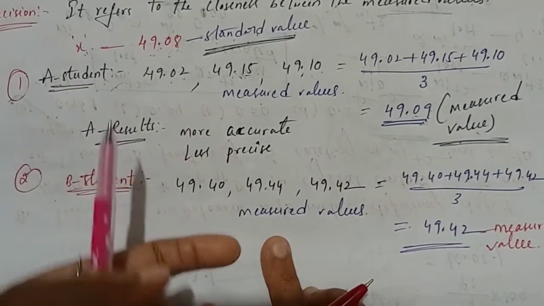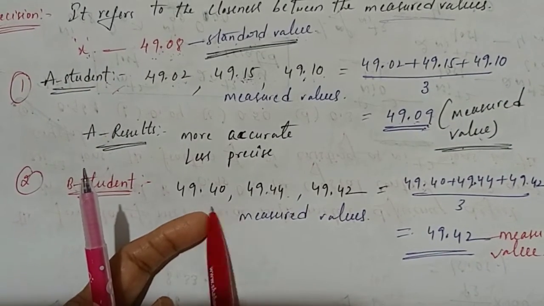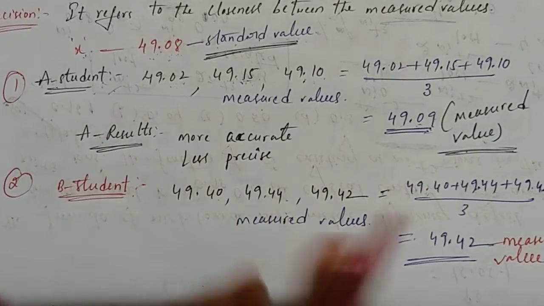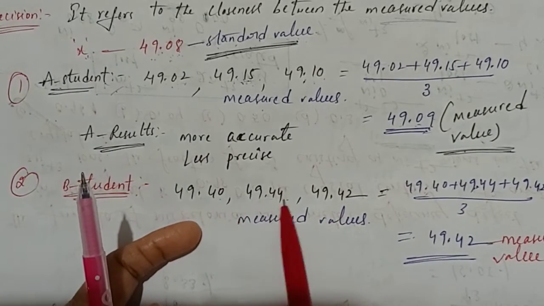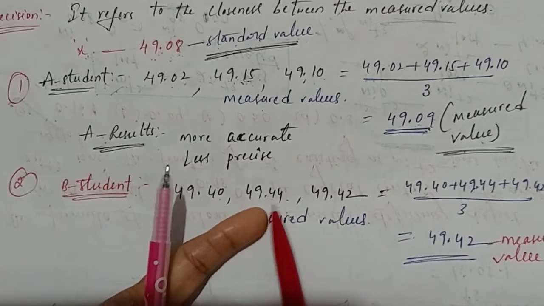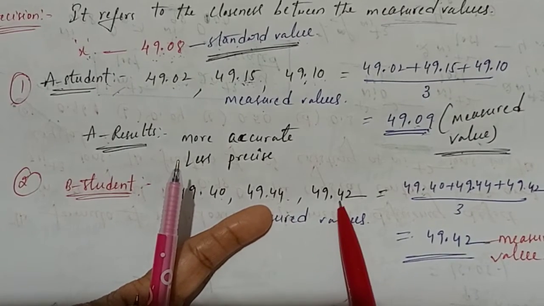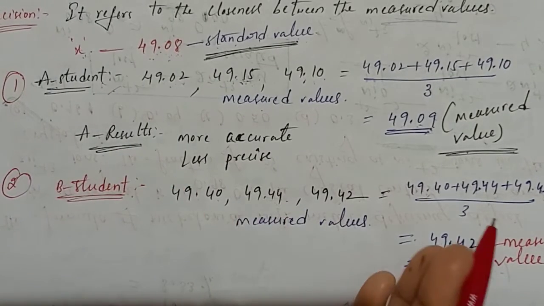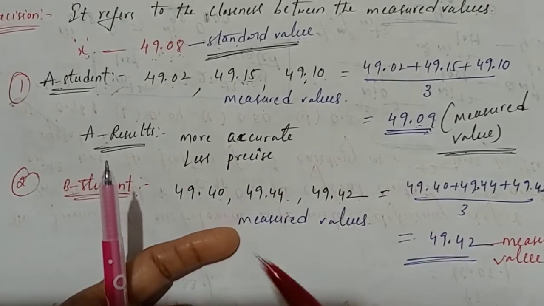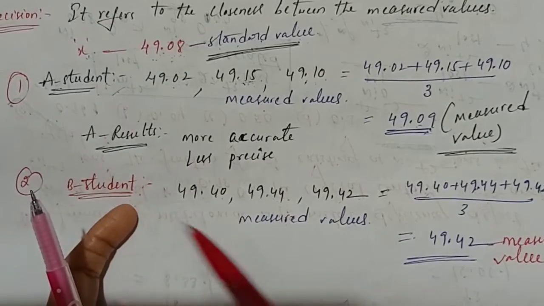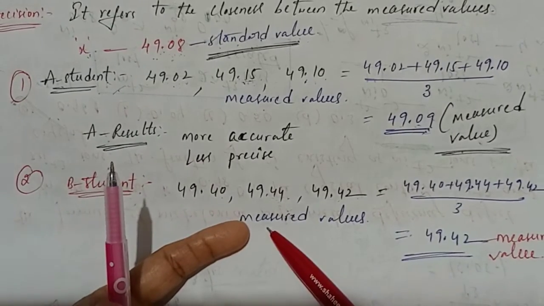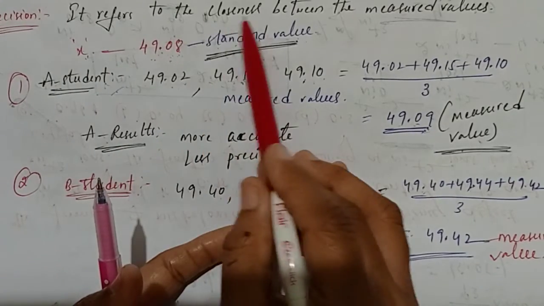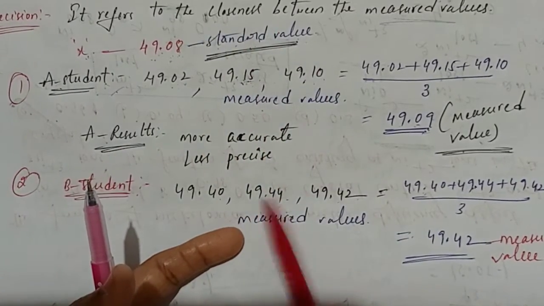Now coming to the precision, measured values once you observe students, this is 40, this is 44. That means there is a closeness between the measured values. Are you clear? 4, 4, this is 4, 2. That means there is a closeness between the measured values. Are you clear? That means we can say, B student results are more precise, less accurate. Are you following? Because more precise, there is a closeness between the measured values.